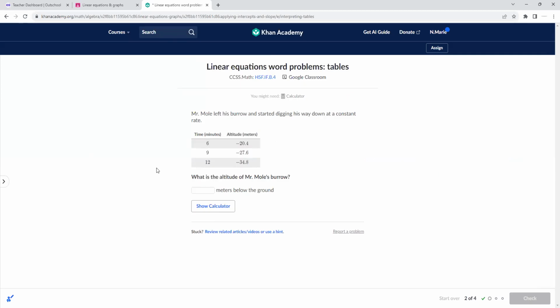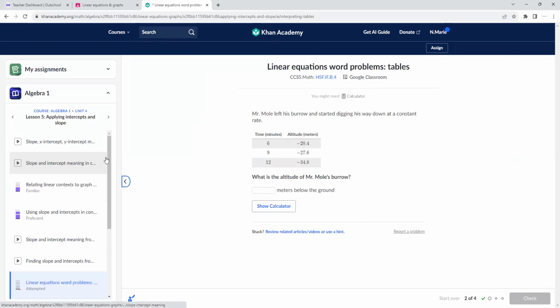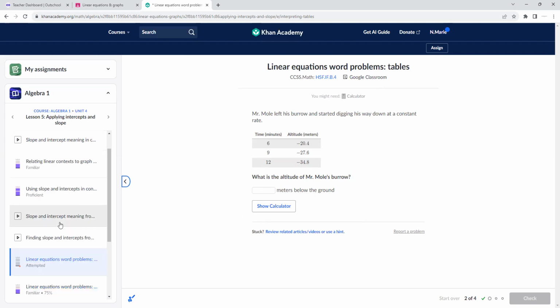And so, yeah, know when they're looking for the slope. They might even ask for the y-intercept. Mr. Mole left his burrow, started digging his way down at a constant rate. What is the altitude of his burrow? So you're looking for the y-intercept. So pretty much you're doing what we've been doing in this unit. They're not going to give you word problems that have nothing to do with what's related to the unit. What did we learn in this unit? How to find slopes, how to find y-intercept, how to find x-intercept. So you're going to be doing a lot of that.